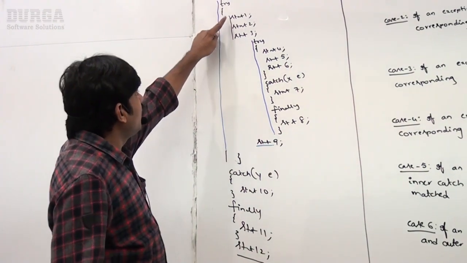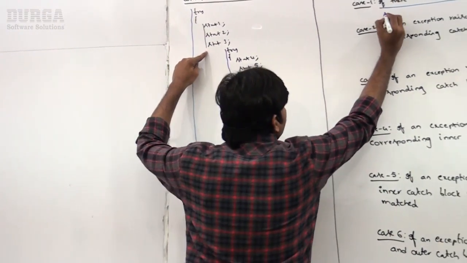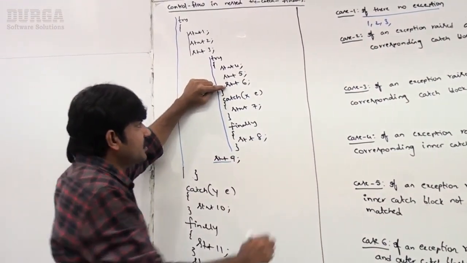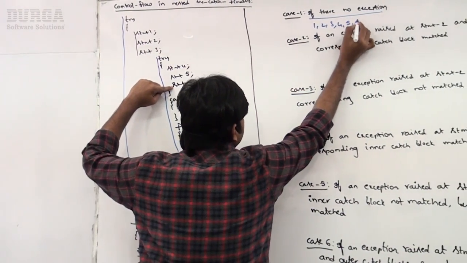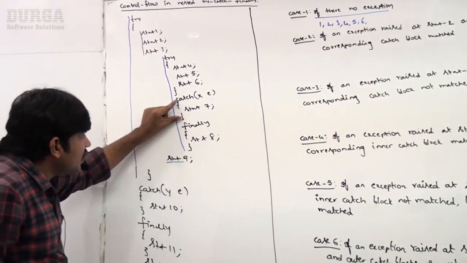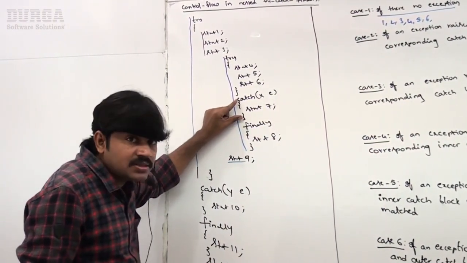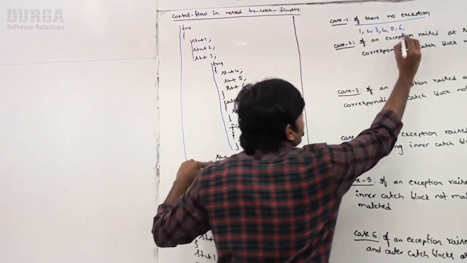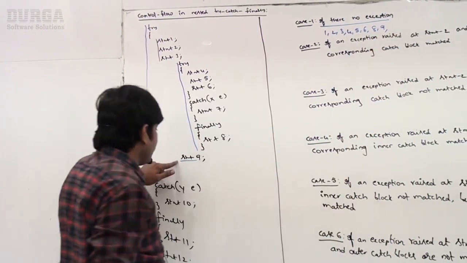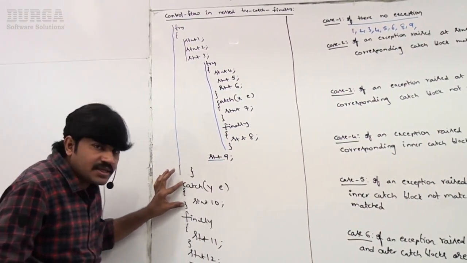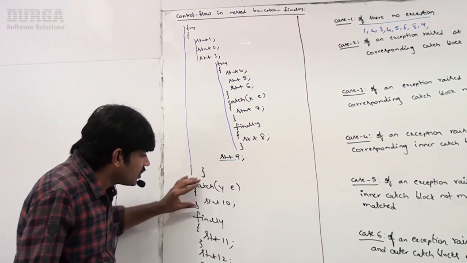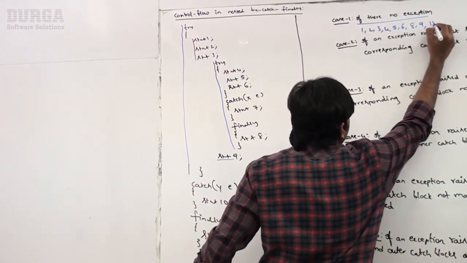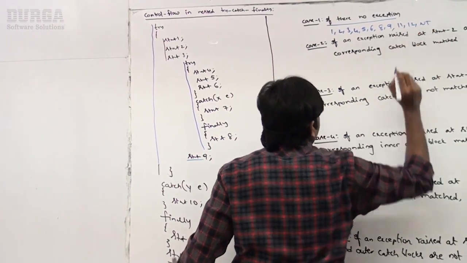Now observe the flow. 1, 2, 3, and then 4, 5, 6. 7 won't execute because there is no exception. 8, 9. After that, this catch block of 10 won't be executed because there is no exception. 11, 12, normal termination. Remember that.